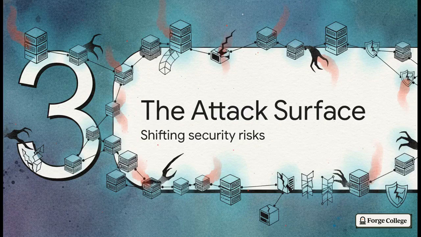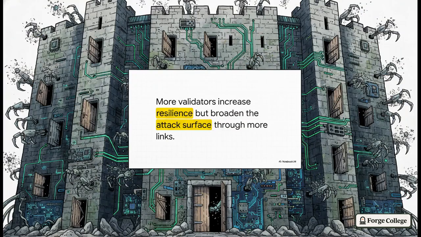All right, let's turn to Section 3, expanding the attack surface. Shifting over to security, we have to look at how this ever-growing web of validators changes our vulnerability profile. Because as you know, security isn't just some simple linear scale where more nodes equals bulletproof perfection. We aren't just building a thicker fortress wall, we're actually adding more doors to the building.